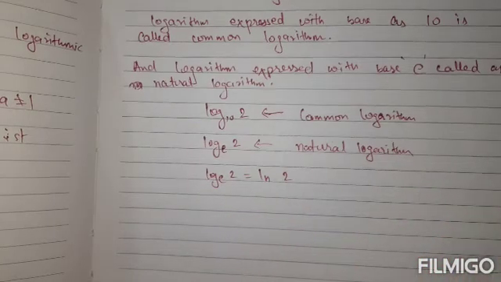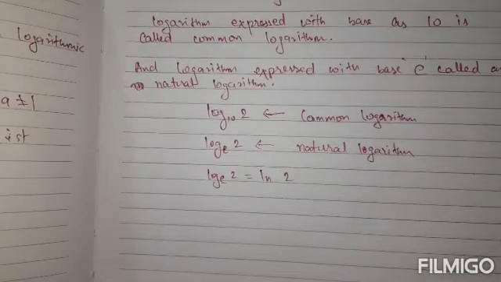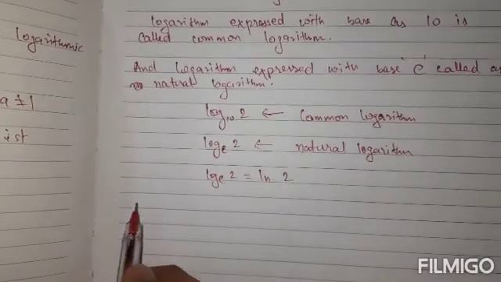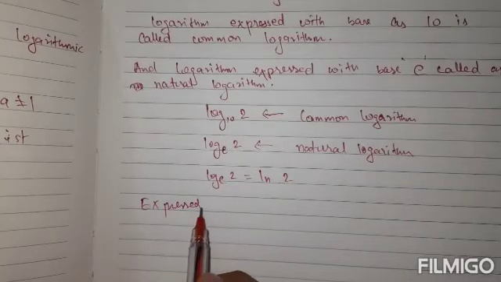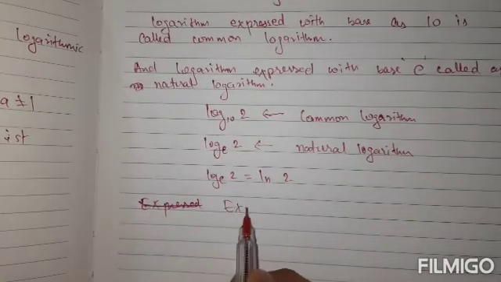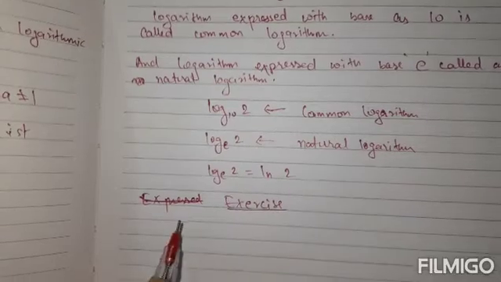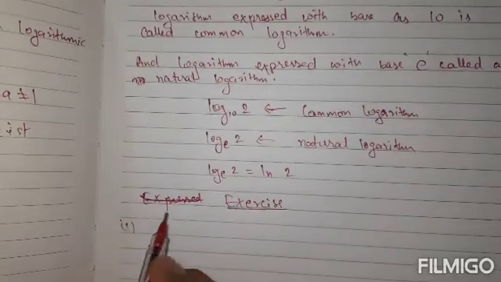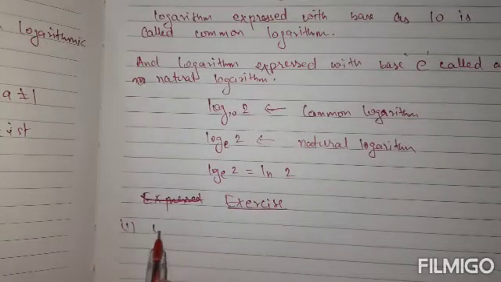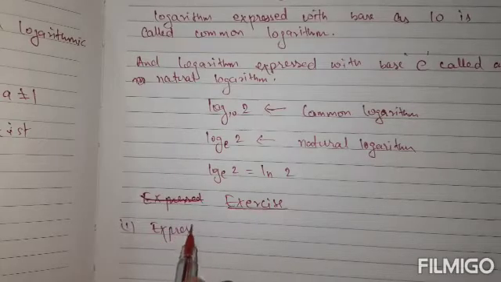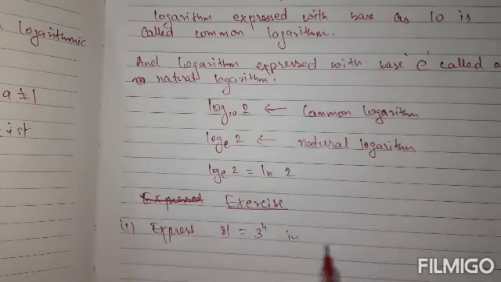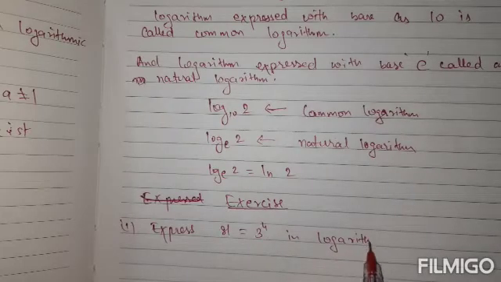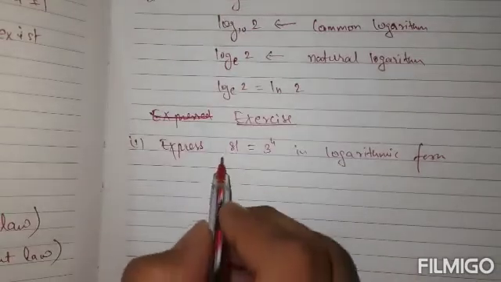There are a few questions. Let us try to solve some questions so that it is clear to you. Number 1, if we have to express 81 is equal to 3 raised to 4 in logarithmic form, then its logarithmic form is very simple.